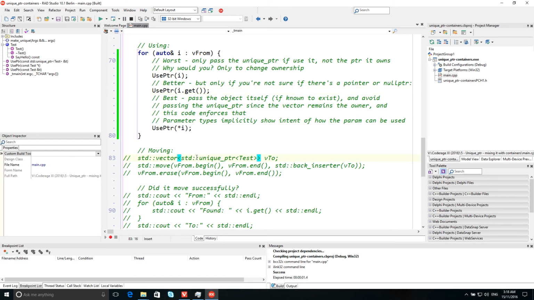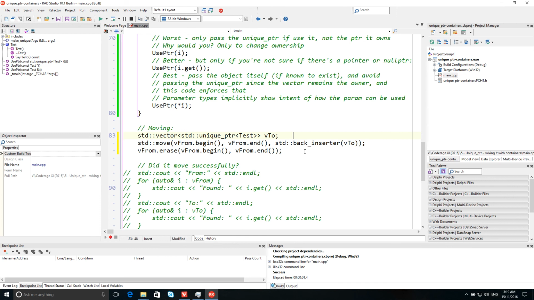So moving right ahead to moving. How do you do that? If you want to move from the vector that we had, which was called vFrom, I have an empty vector here, which I call v2, and I want to move from vFrom to v2. You do that using std::move, and I have an inserter here that controls how that's done.